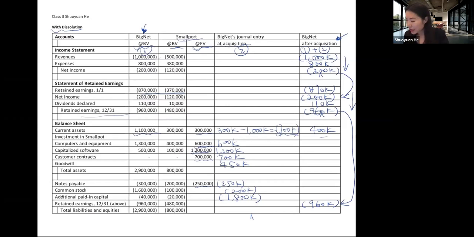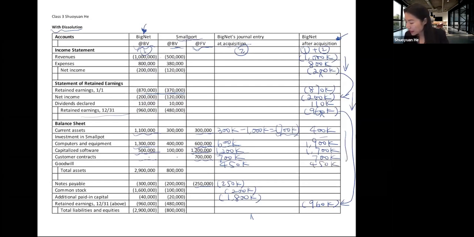Computer and equipment is 1.3 million plus 600,000, so that gives us 1.9 million. Capitalized software, 500,000 plus 1.2 million, so that's 1.7 million. Customer contract, that's 0 plus 700,000, so 700,000. Goodwill is 450,000.